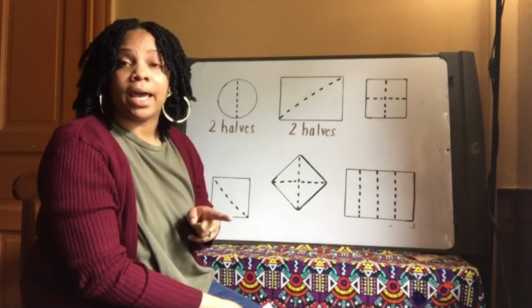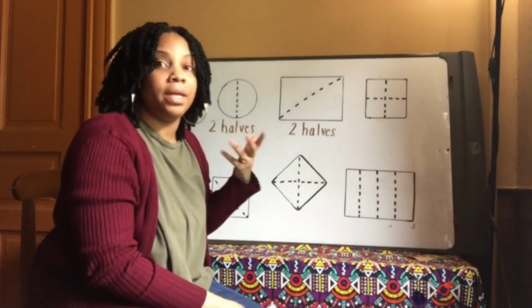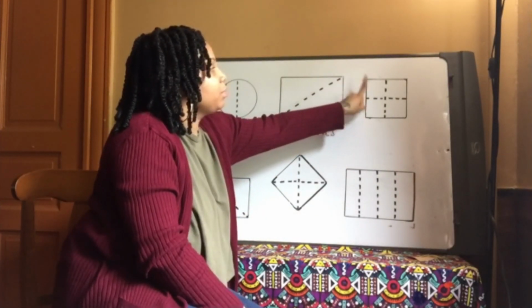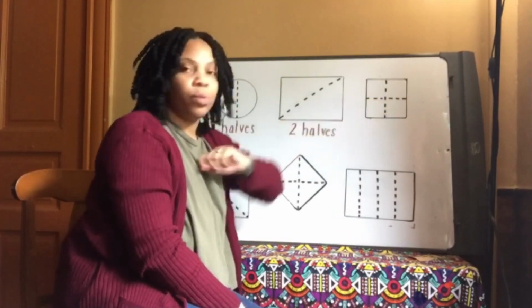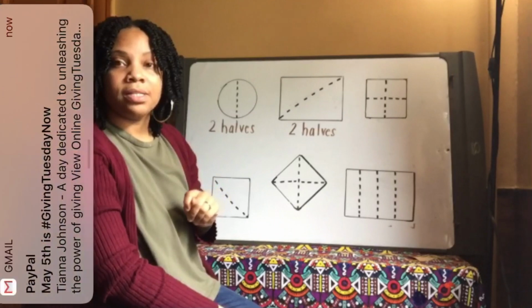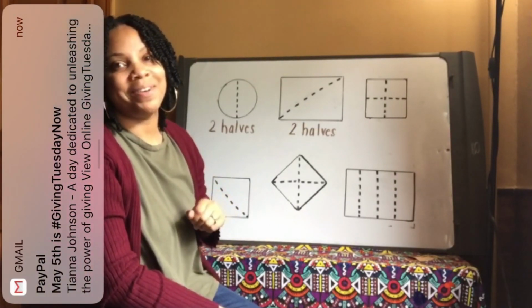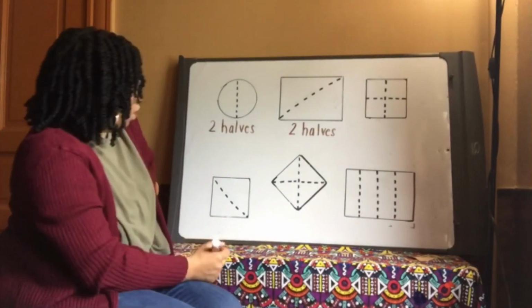But let's double check. And the way we double check is by counting our equal parts. How many are there? Moja and Billy Tattoo. 1, 2, 3, 4. If you have equal parts, then that means that you have quarters or fourths. All right, very good. We're halfway through. Let's move on to our next shape.